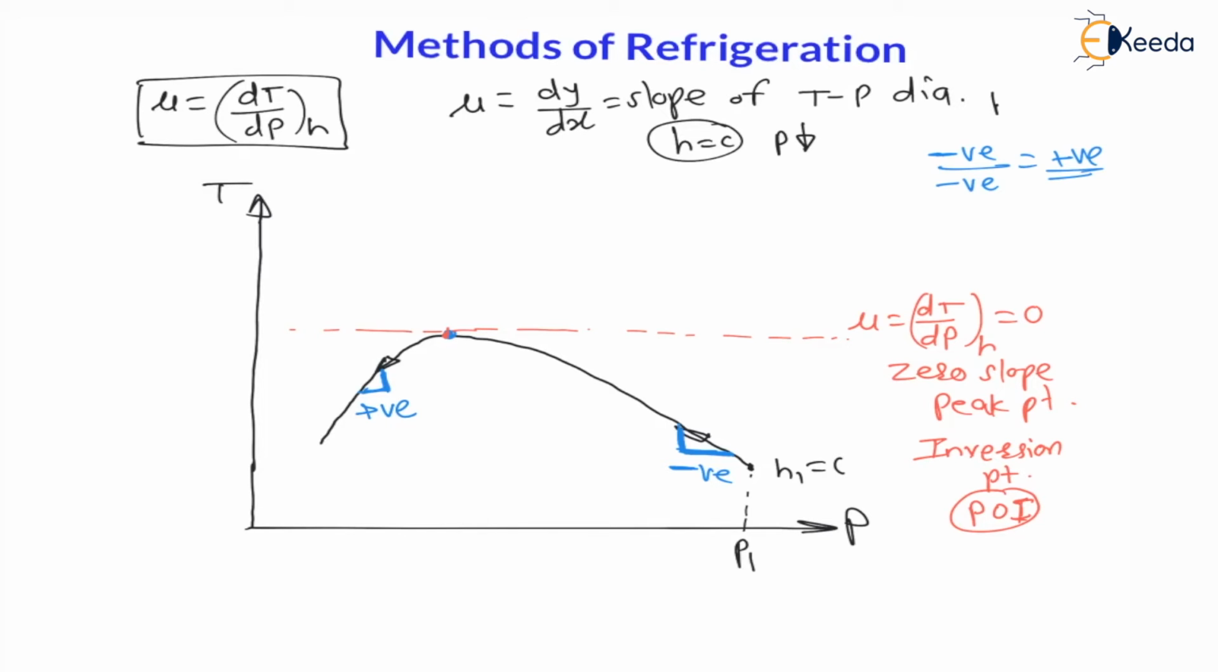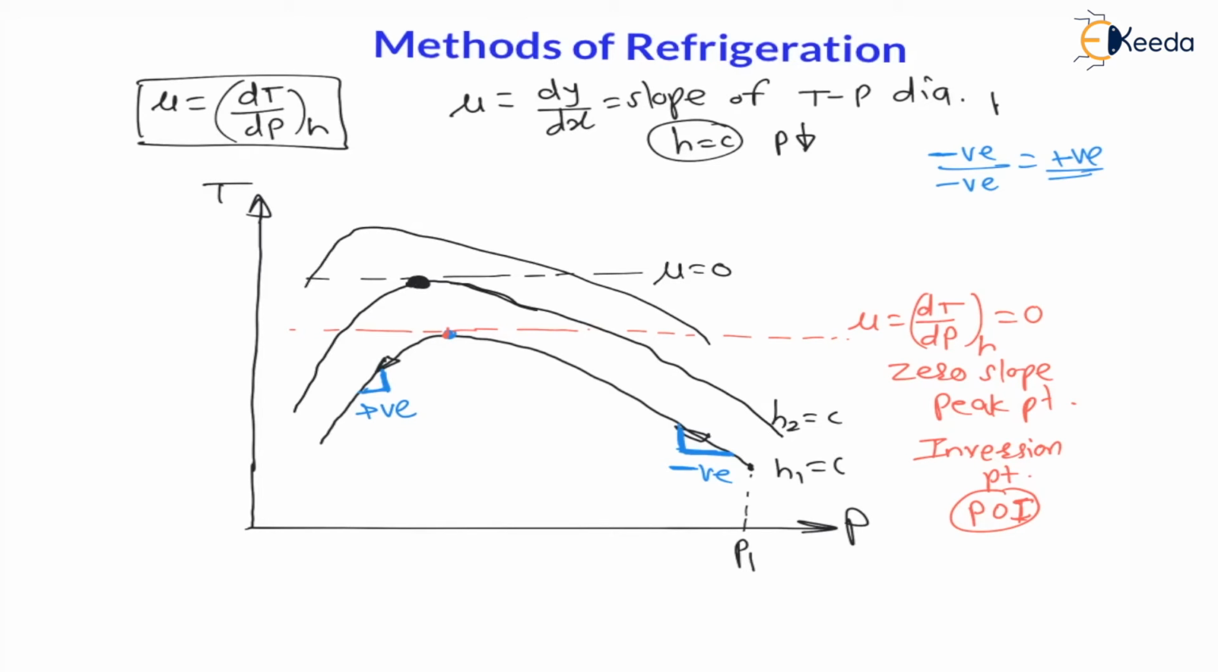Now let us say, if I draw again another throttling process at another enthalpy, let us say enthalpy H2 is constant, and draw the same throttling process. The same throttling process you will find like this at H2 is equal to constant. Now this inversion point will come here, zero slope point. Here mu is 0, means it is an inversion point, right? Again at different enthalpy, that is H3 is equal to constant, the inversion point will be here, right?